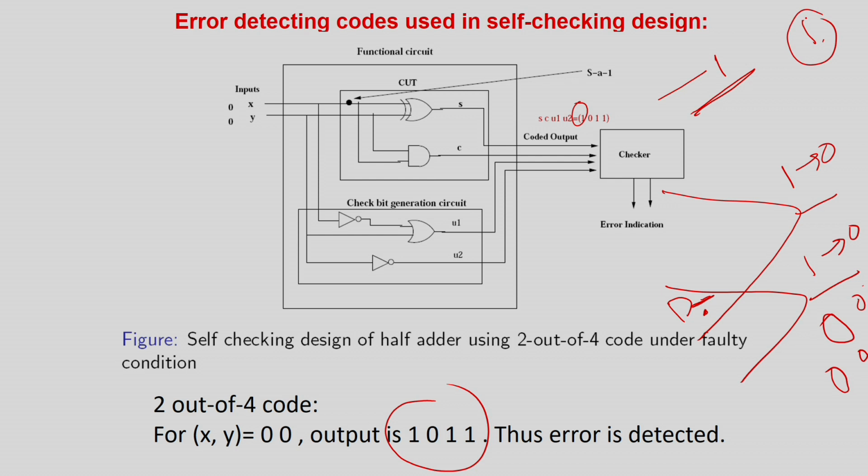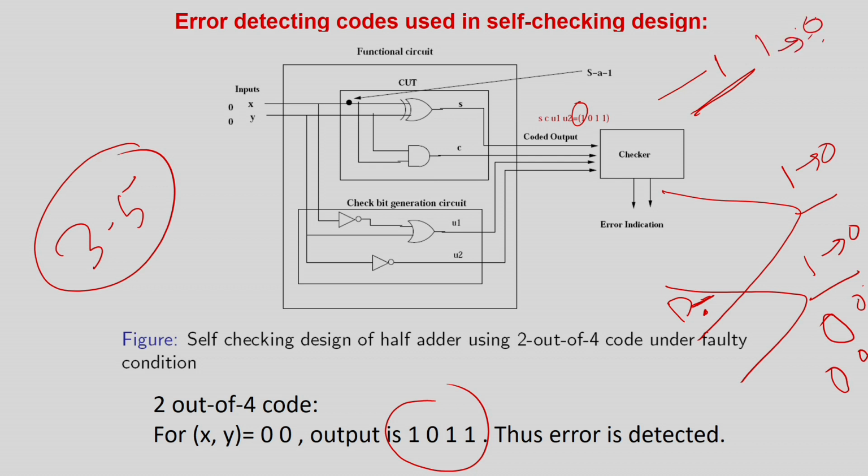So parity will not be able to detect it, but the m out of n code, in this case 3 out of 5, will be able to detect it. Why? Because in the normal case the number of 1s will be 3, and in the fault case the answer will actually be 0. Even if this 4th bit we are considering also gets flipped from 1 to 0, that can also be detected, because the output should be 3 1s out of 5.